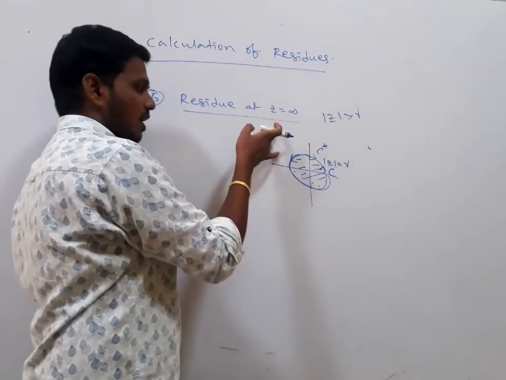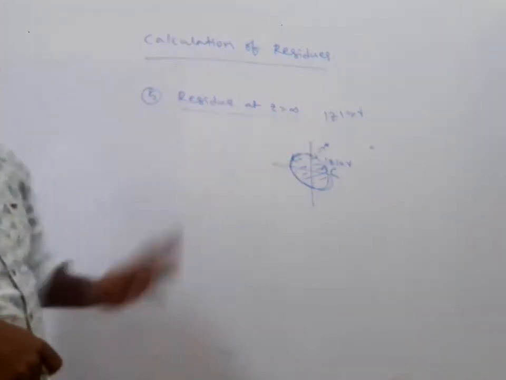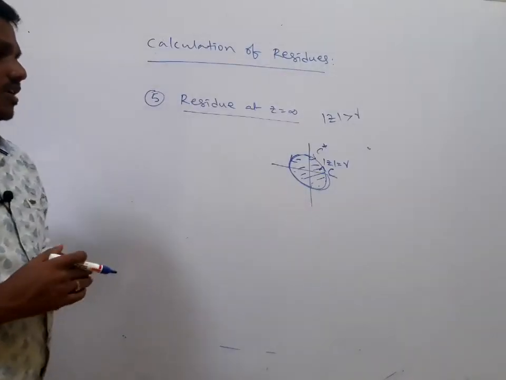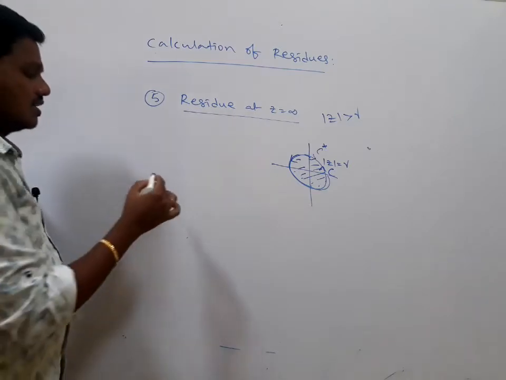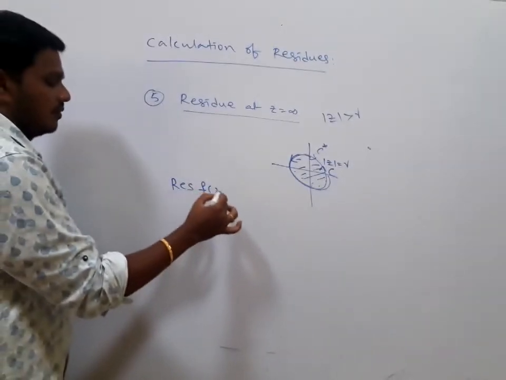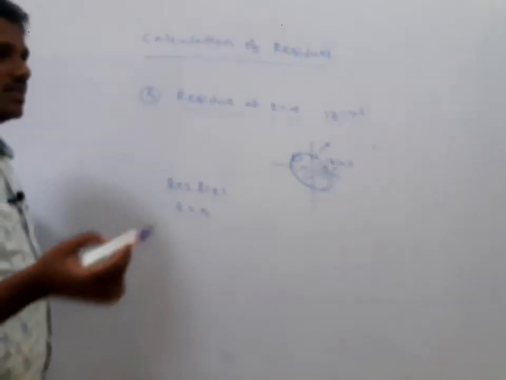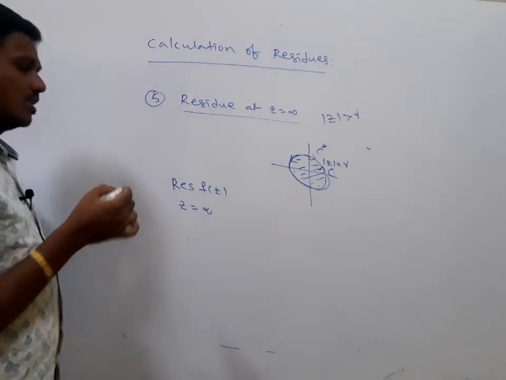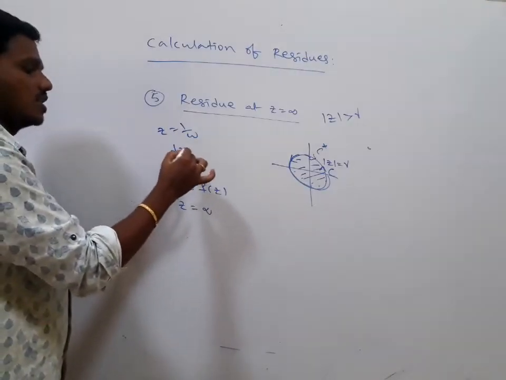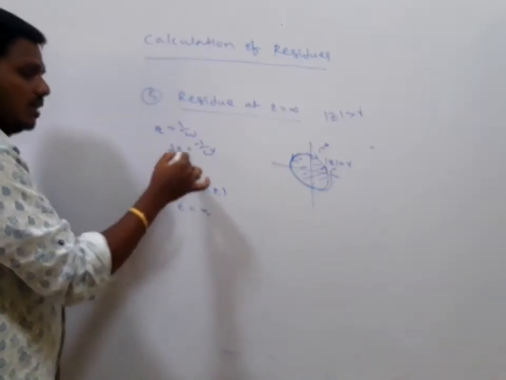Whether it is on the real line or imaginary axis, top or bottom, left or right, wherever the infinity is existing, that is a singular point, here an isolated singular point. In this case, I am giving the direct formula for the residue of f of z at z equals infinity. We take z equals 1 by w, so dz becomes minus 1 by w square into dw.